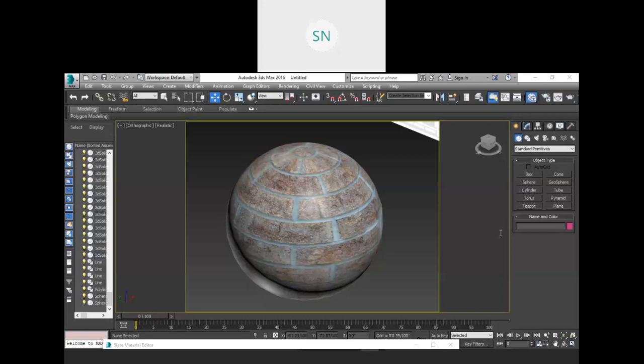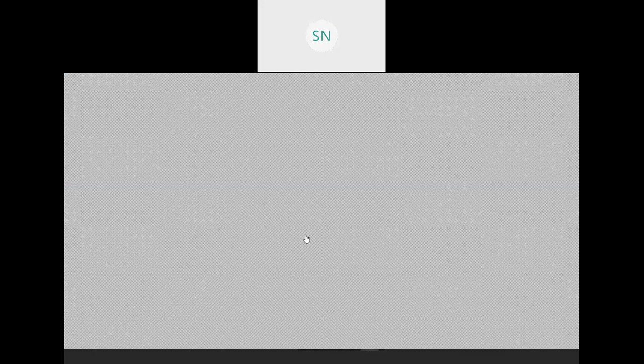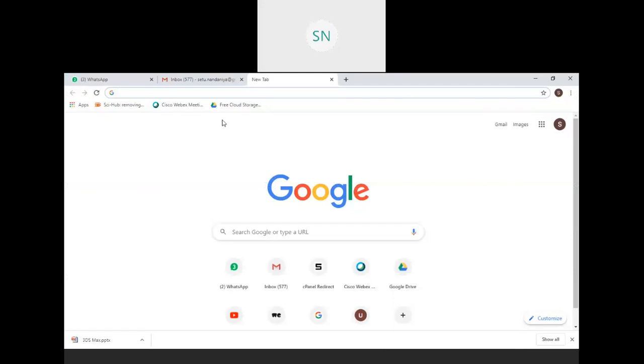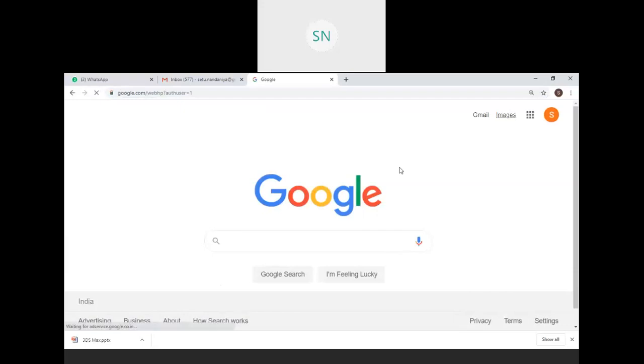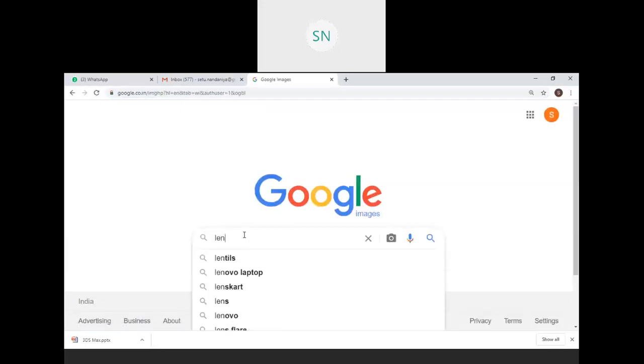Similarly, we have so many lighting controls. Actually, I'm going to show you that from Google. So here we are. You just need to search only one thing in the Google images. Let me add lens.